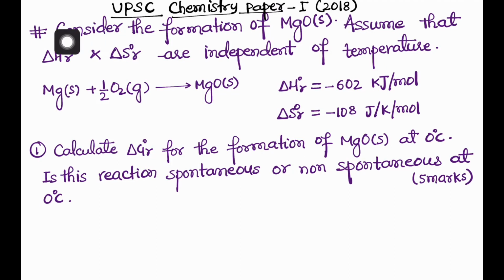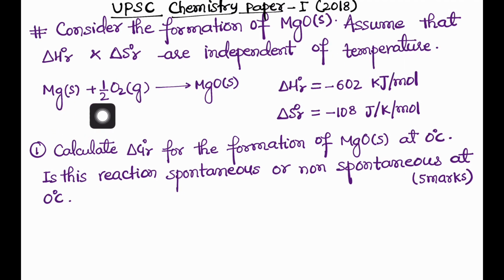Hello everyone, let's discuss this question that is based on thermodynamics, and I have taken it from the UPSC Chemistry Paper 1 of 2018. The question is: consider the formation of magnesium oxide solid. Assume that the standard enthalpy change of this reaction and the standard entropy change of this reaction are independent of temperature. So they are not changing with the temperature basically.